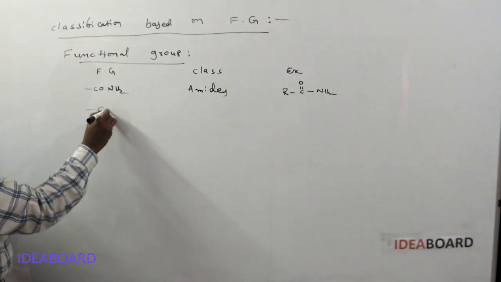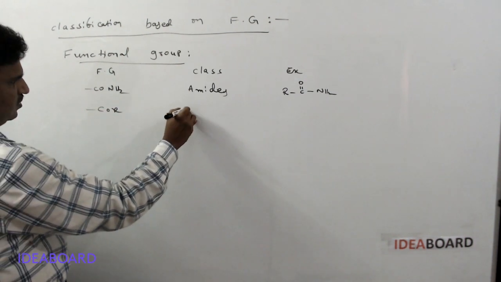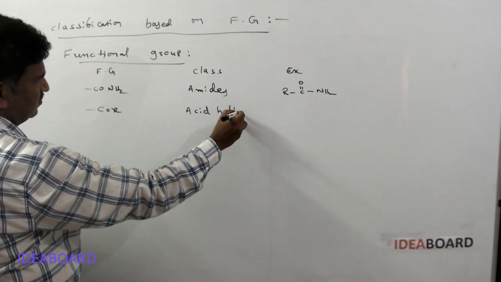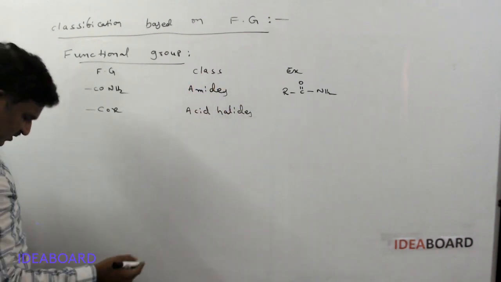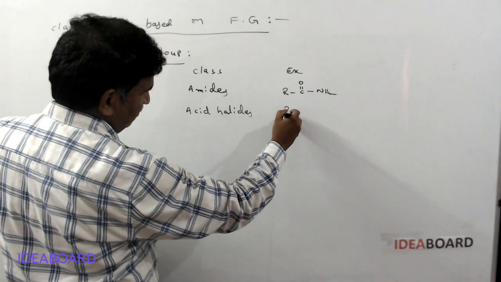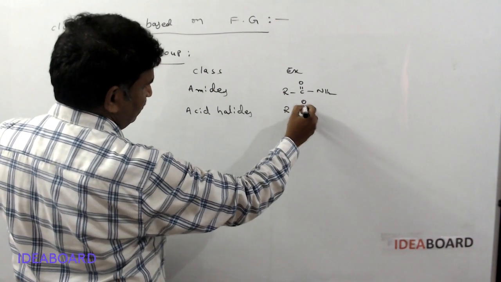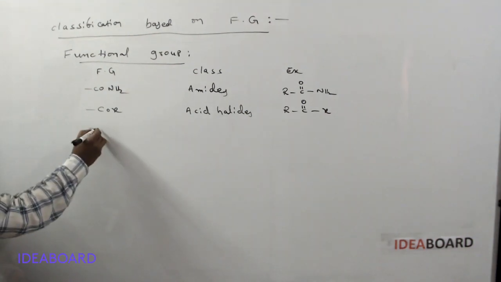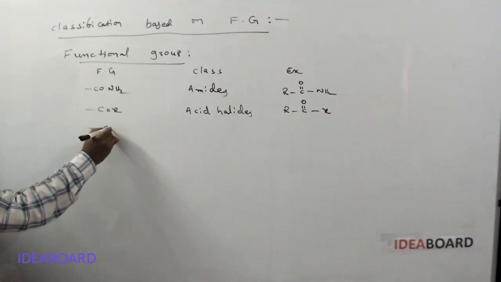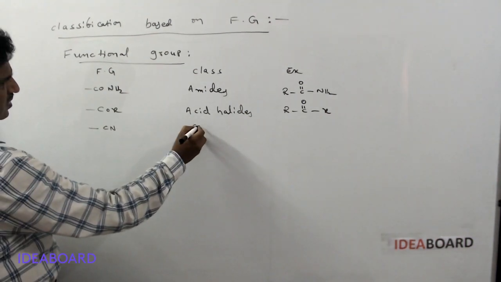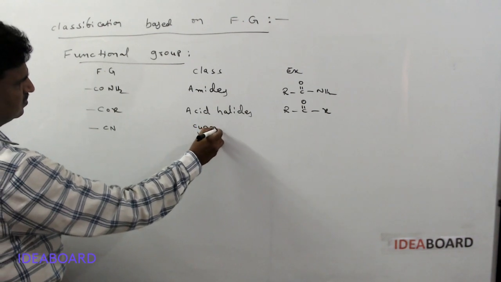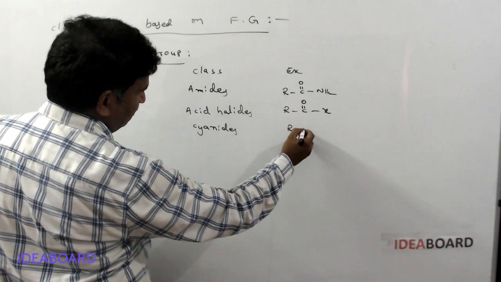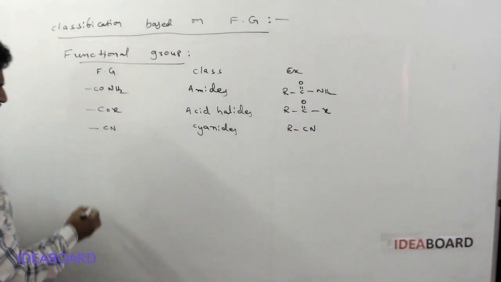And next, COX: these are commonly called acid halides, written as RCOX. Next, CN: these are called cyanides, RCN.